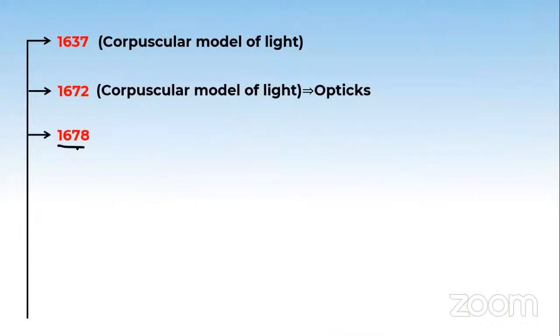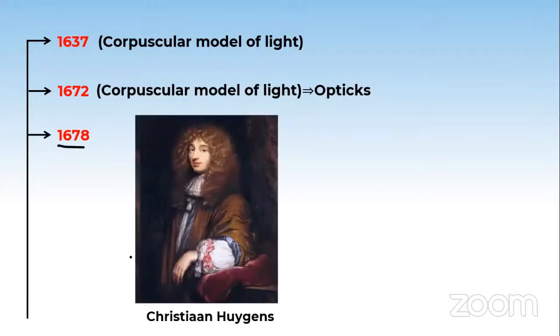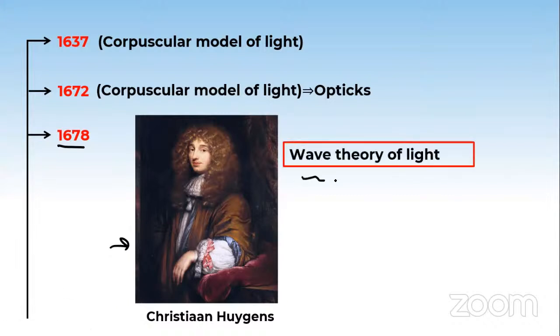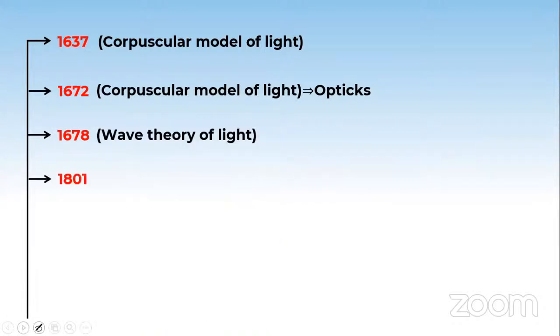In 1678, Christian Huygens was a scientist who gave the wave theory of light. According to his theory, he was able to explain some phenomena, which we have seen in the previous class: interference and diffraction.